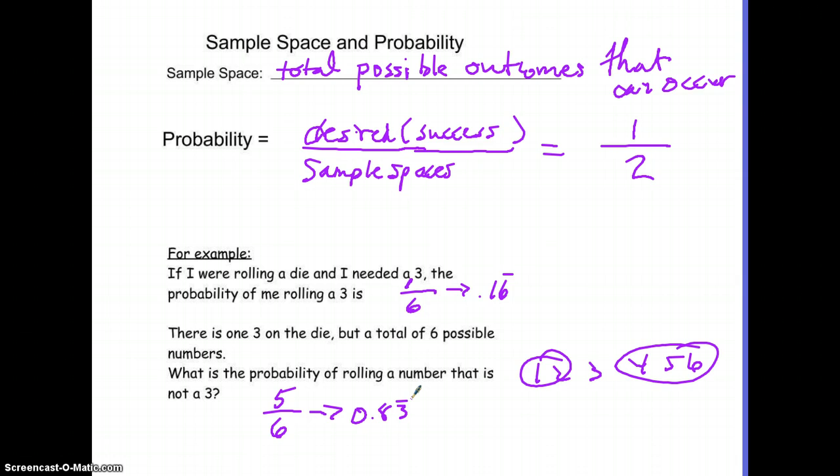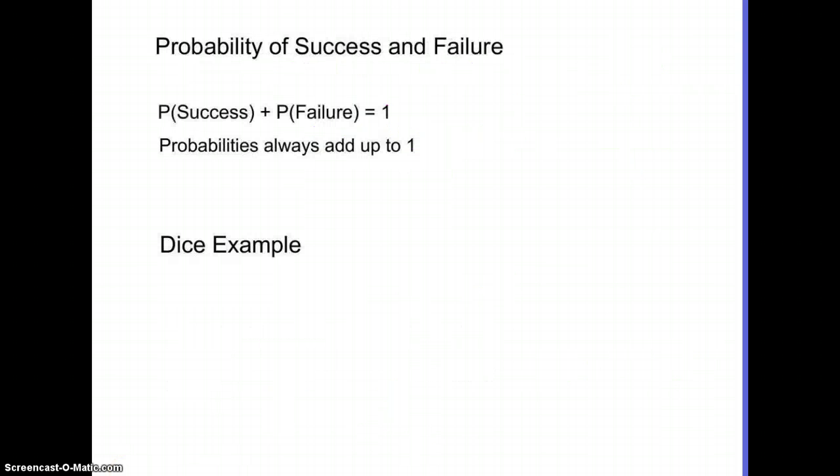0.83 repeating. So what this is saying is the probability of rolling a number that is not a 3, this is the probability. And if you're wanting a 3, here's the probability. Notice when you roll this die, it can only be a 3 or not a 3. Those are our two options. That's success and failure. If we added these two numbers together, we would get a probability of 1. So that's going to bring us to a key point later on, that all of these probabilities should add up to 1. And looky there, it was really quick.